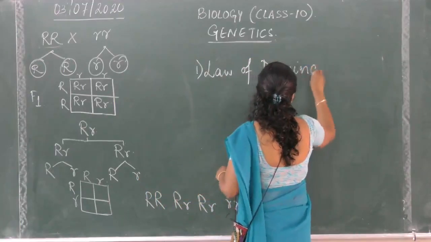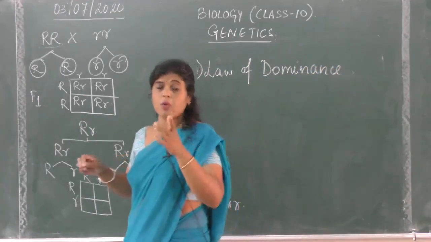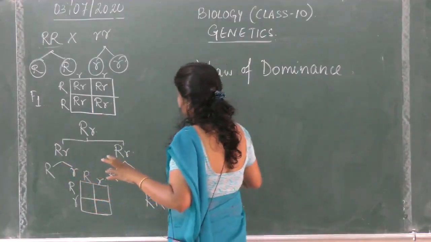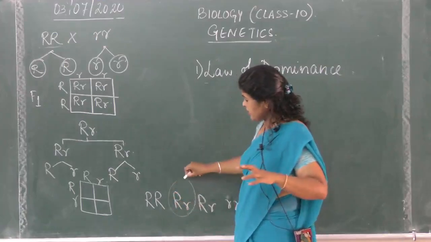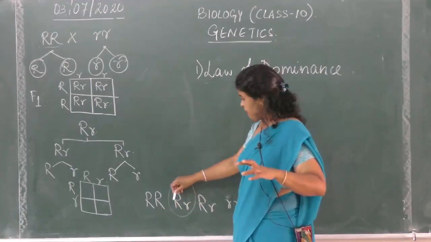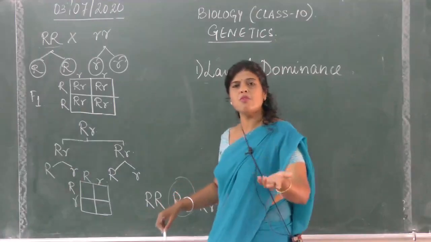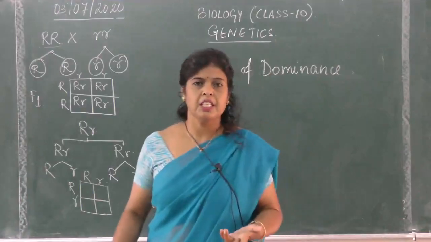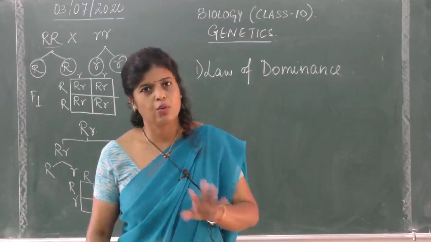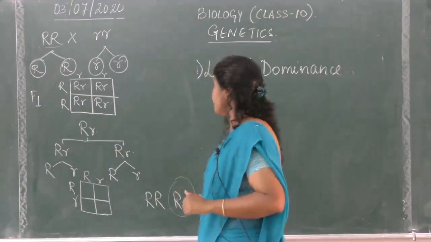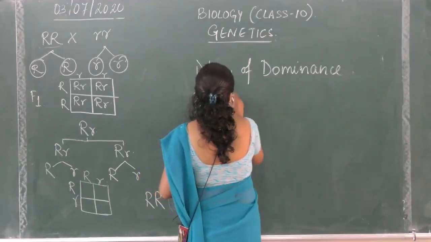Now the second law, this, of course, can also be explained based on the monohybrid cross. What have we seen in the monohybrid cross? In the law of dominance, if there is a pair of alleles controlling a contrasting character, one expresses itself more than the other. The more expressive allele is dominant, whereas the less expressive allele is recessive. So we have done the law of dominance. Now let us come to the second law, the law of segregation.